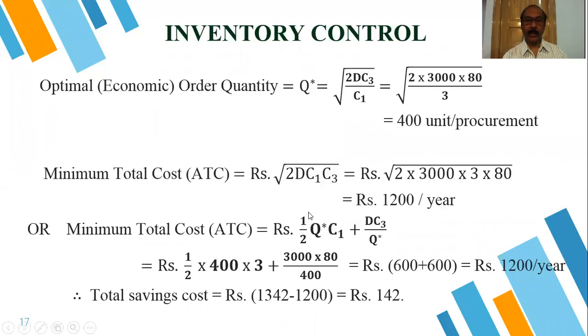So how much are we saving if the ordering cost is decreased by 20 rupees, or 20%? Total saving cost is rupees 1342 minus 1200, which is equal to rupees 142. That is our saving if the ordering cost is slashed from rupees 100 to 80.